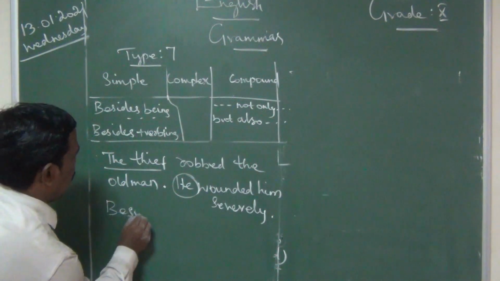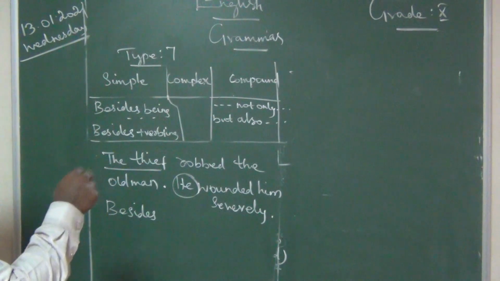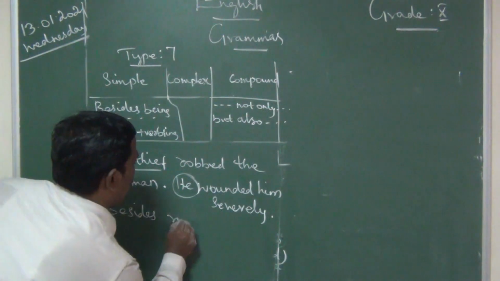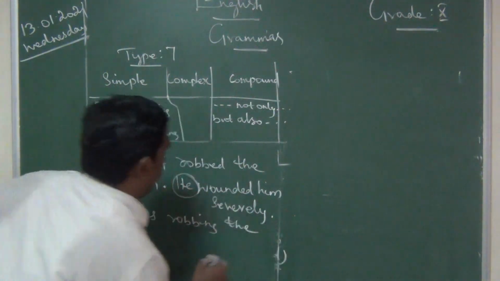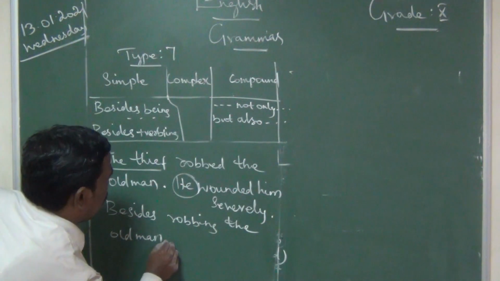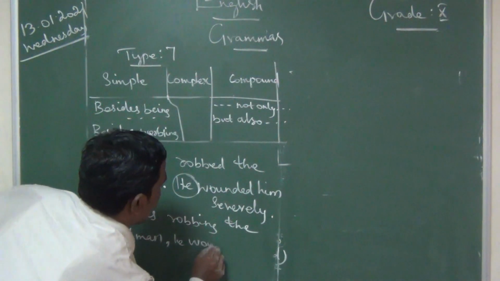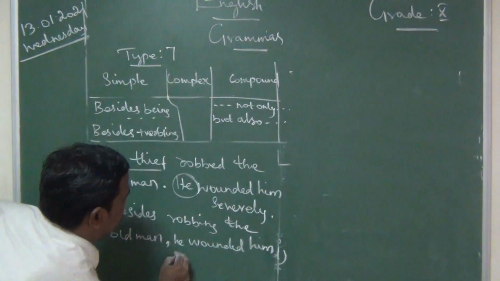Besides, you know very well. The thief, besides robbing the old man, he wounded him severely.